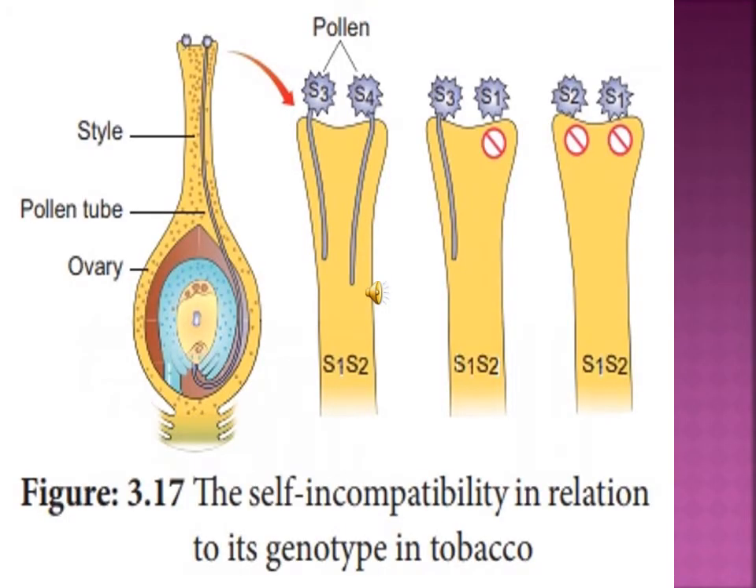Look at this picture carefully. Ovary, pollen tube, style. These are the three parts of the flower. Here, see, the lower part has S1, S2, S1, S2, S1, S2. It's one type of allele. The top has alleles S3, S4. It's different, so here pollination is done. The next one is S3, S1. S1 and S1 are the same allele, so here pollination could not be done. Similarly after also.